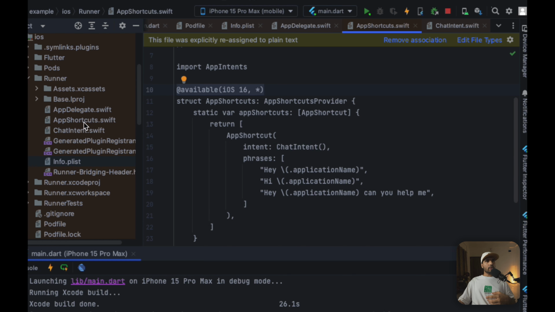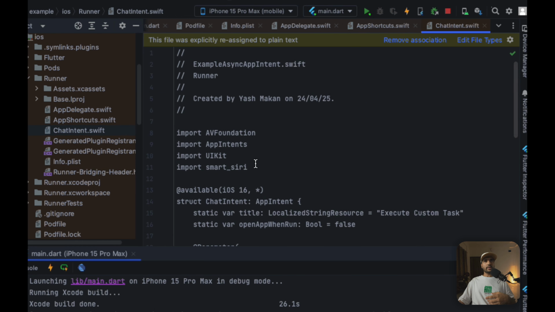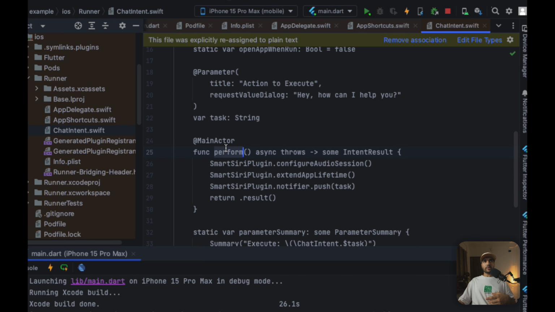Over here inside the chat intent, inside our main perform function, we are configuring our audio session, and we are extending the app lifetime so that once we run it for the first time, it will initialize the app lifetime, and the app can run in background, right?